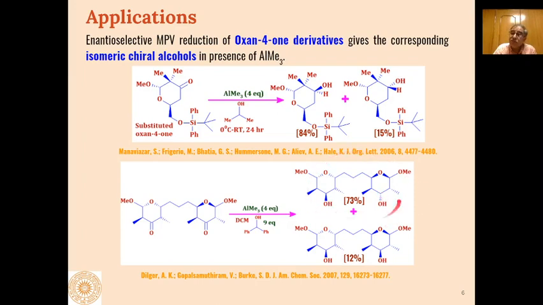So this is formed in more amount, that is 73% yield, whereas this product, where both the hydroxyl groups of the alcohol formed are in beta orientation, is formed in less amount. Such types of reactions are called diastereoselective reactions, where one of the diastereomers formed is in a higher amount as compared to the other diastereomer.